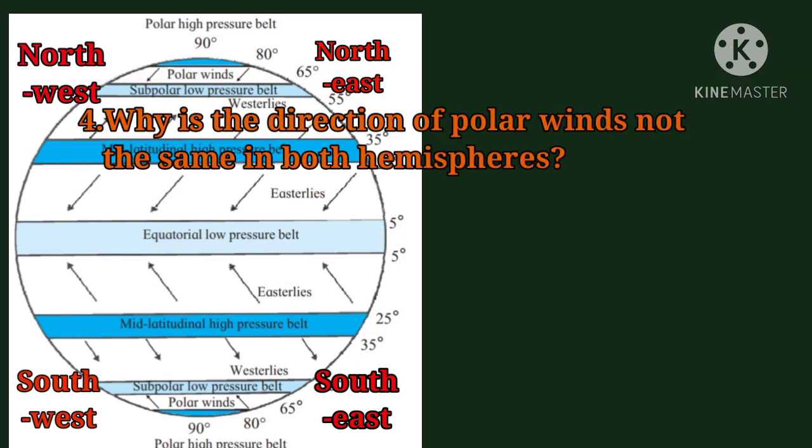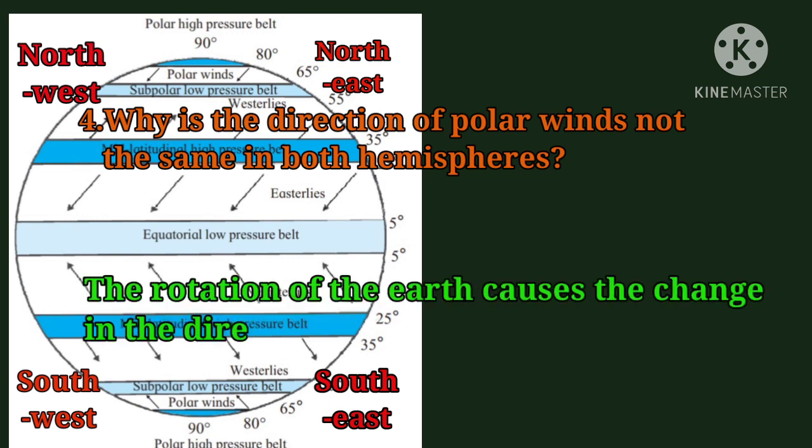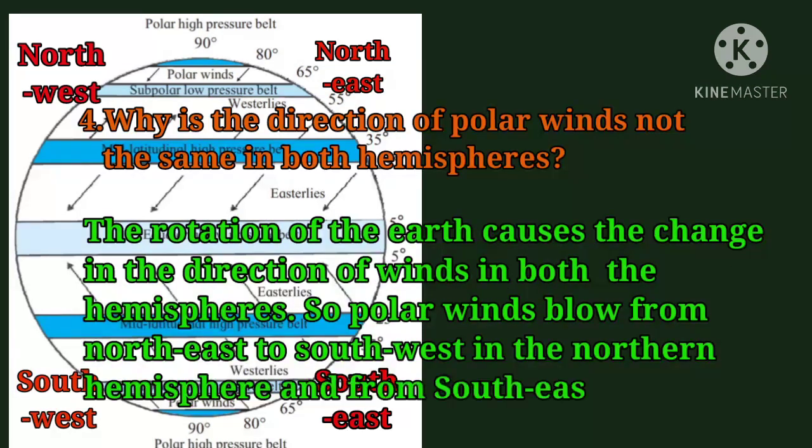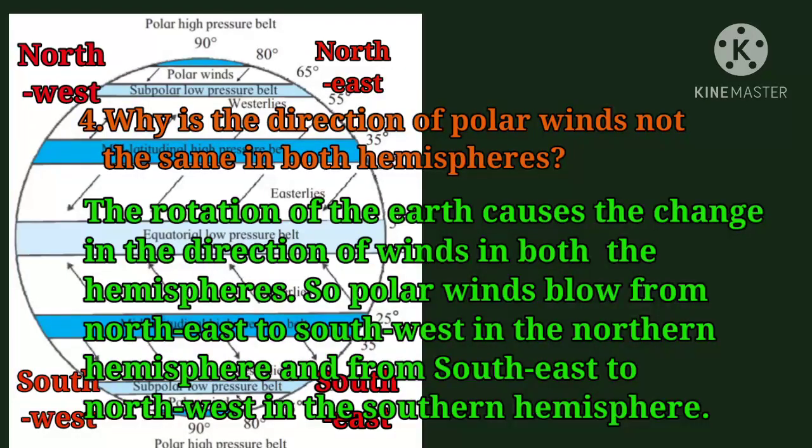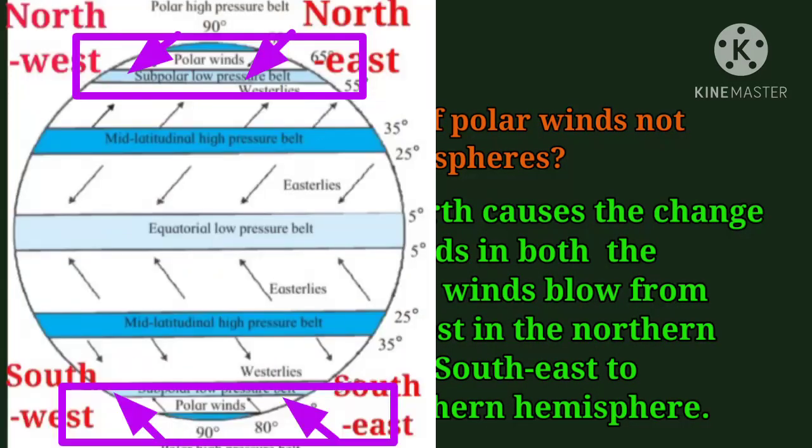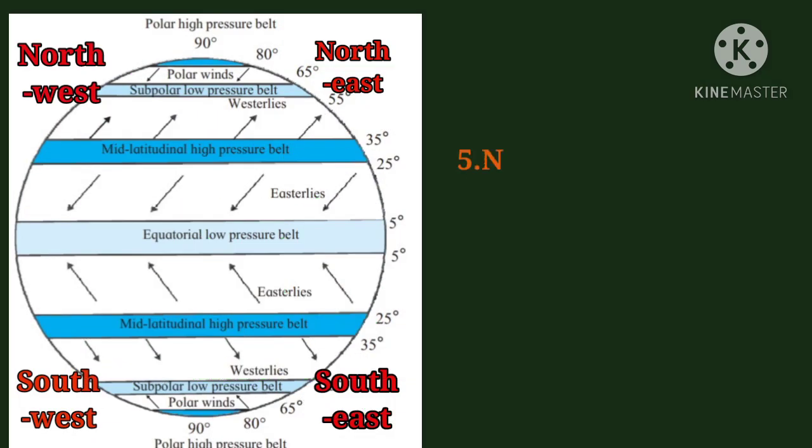Why is the direction of polar winds not the same in both the hemispheres? The rotation of the earth causes the change in the direction of winds in both the hemispheres. So, polar winds blow from northeast to southwest in the northern hemisphere and from southeast to northwest in the southern hemisphere.